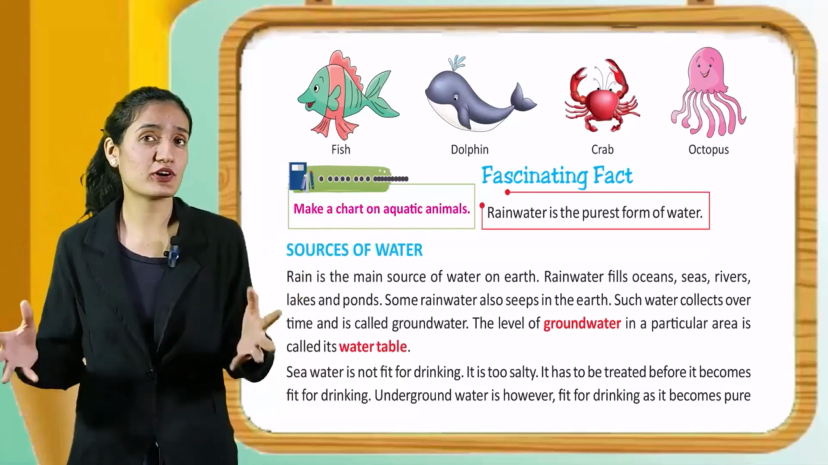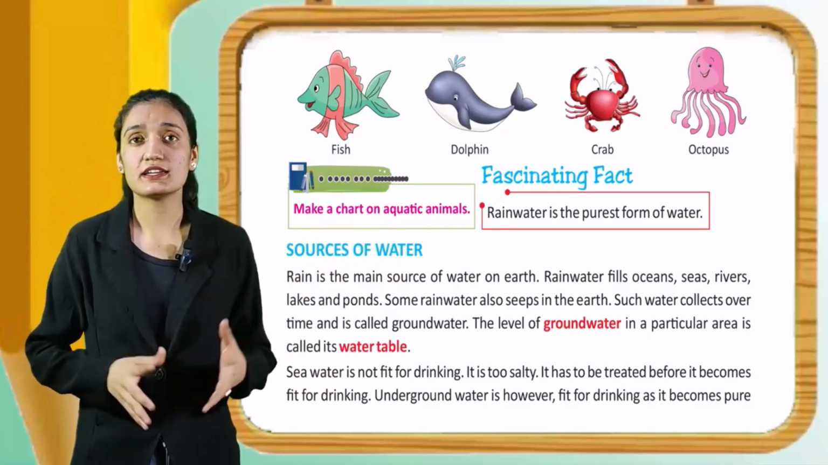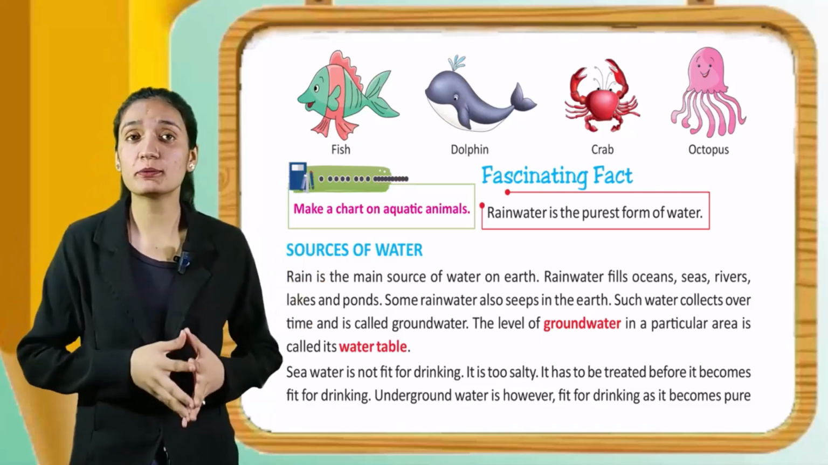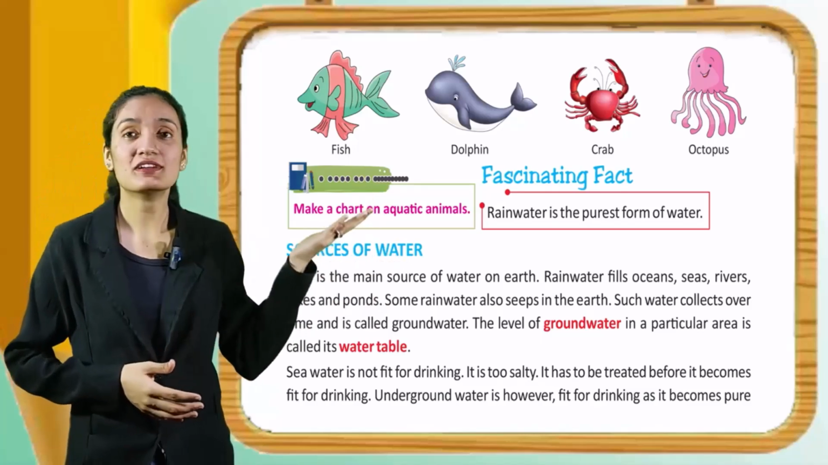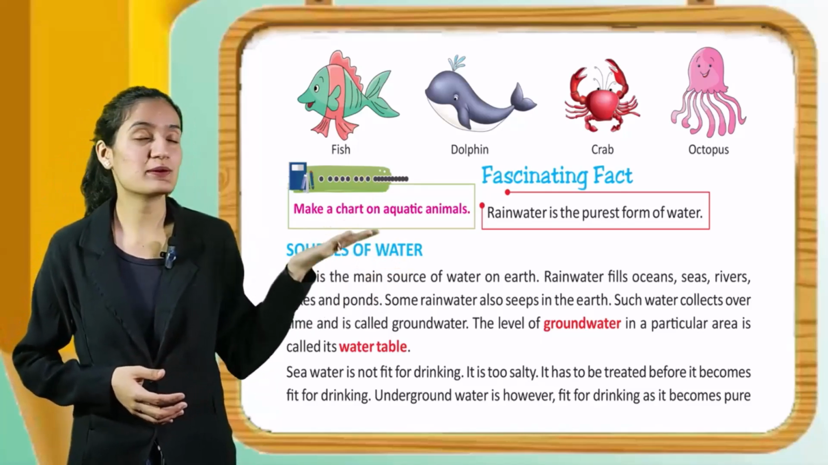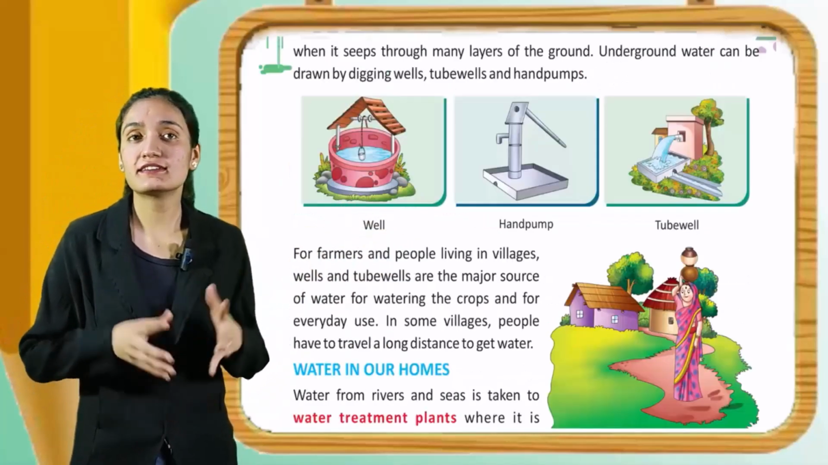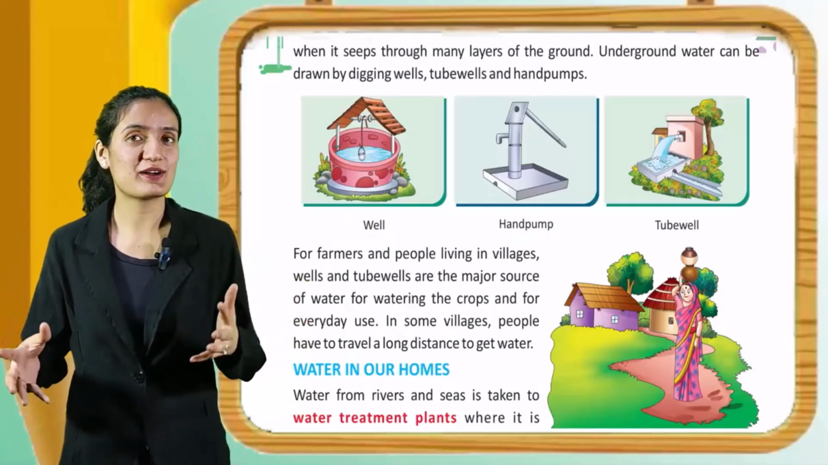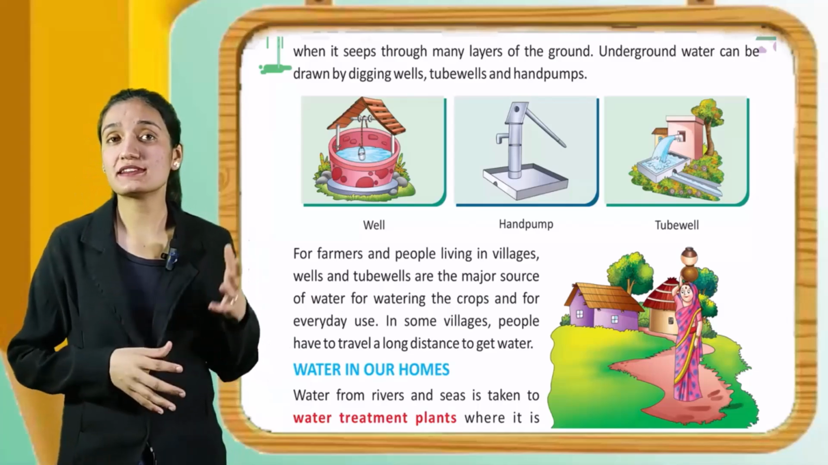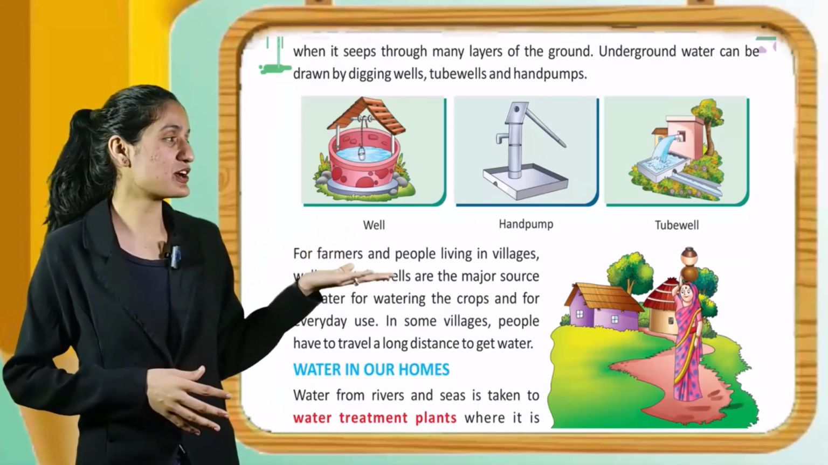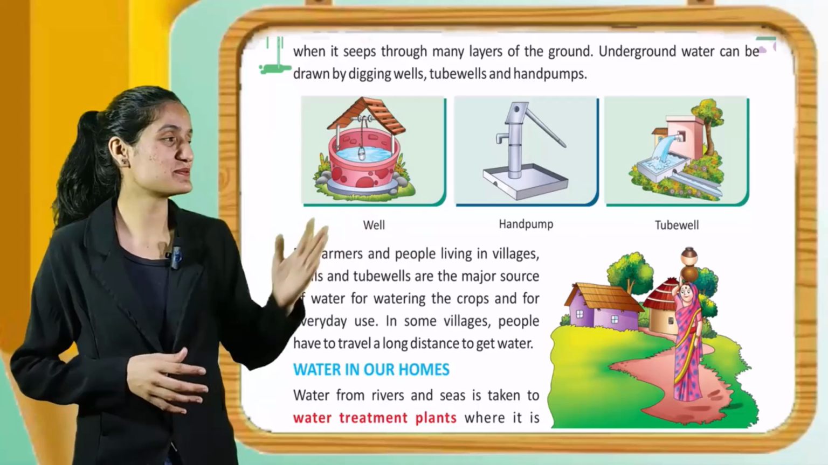Seawater is not fit for drinking. It is too salty. It has to be treated before it becomes fit for drinking. Underground water is, however, fit for drinking as it becomes pure when it seeps through many layers of the ground. Underground water can be drawn by digging wells, tube wells and hand pumps. You can see the picture of wells, hand pump and tube wells.